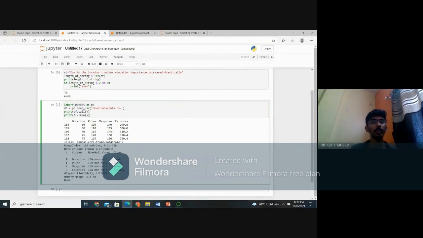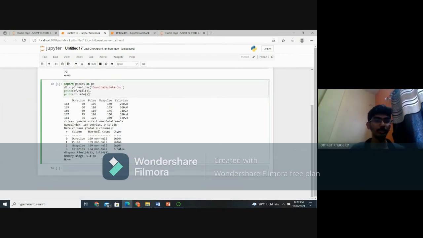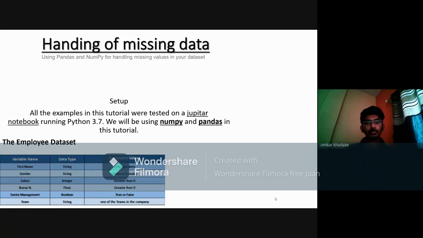Okay, I already created a program. So here we are importing pandas as pd, and here we are giving the path of the data CSV, and we have to print tail and info. So this tail means the bottom lines of the data, the tail lines of the data which you are giving, and the info is the information about that. So hope you understand it.